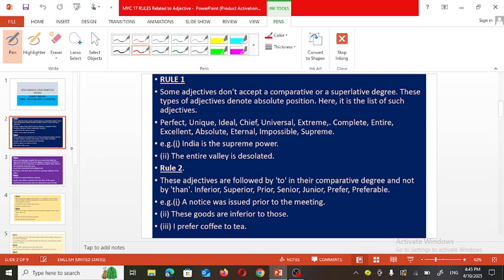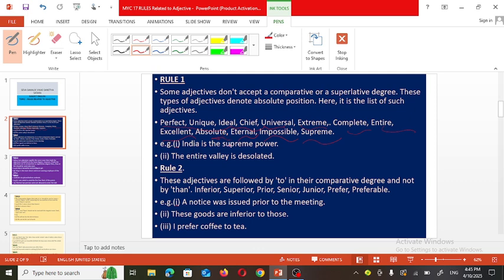Now friends, the list of such adjectives is given here, such as perfect, unique, ideal, cheap, then universal, extreme, complete, entire, excellent, absolute, then eternal, impossible and supreme. So what it indicates is that these adjectives don't accept a comparative or superlative degree. So along with these adjectives, there is no need to use any comparative or superlative degree.